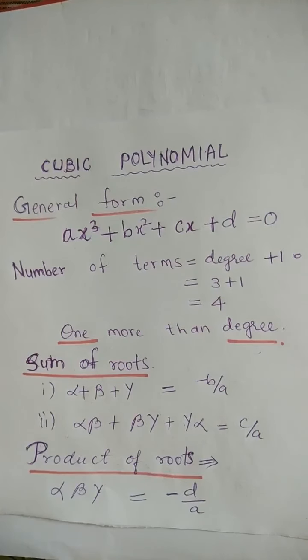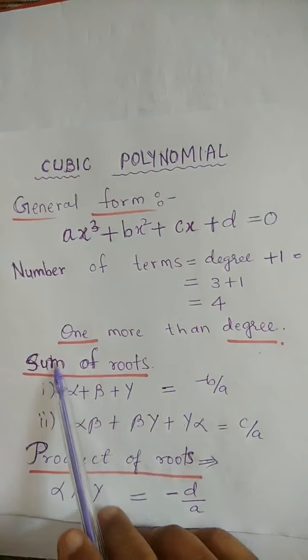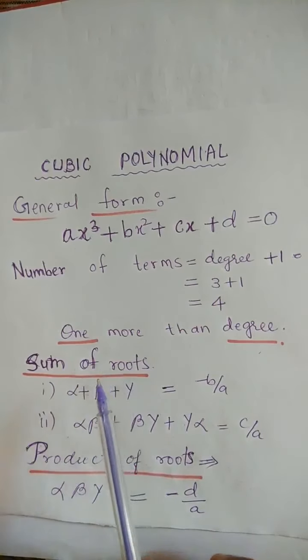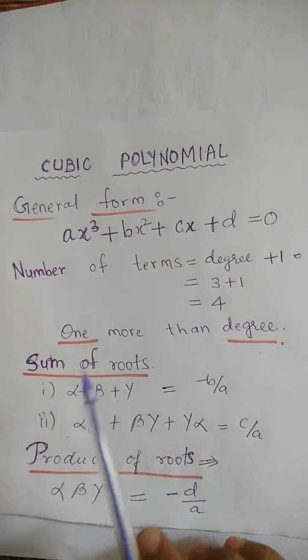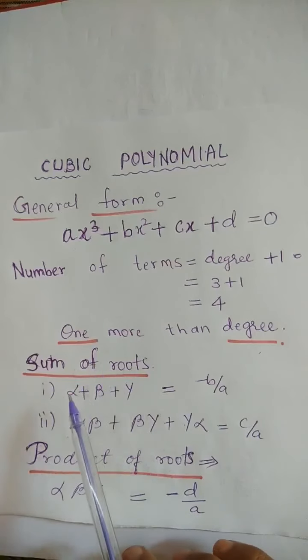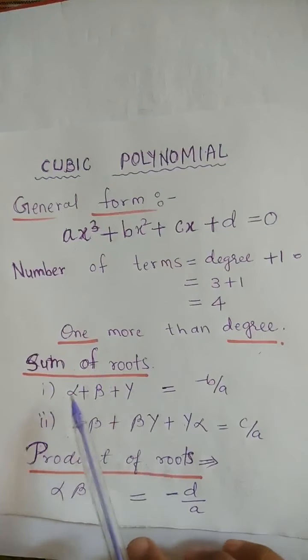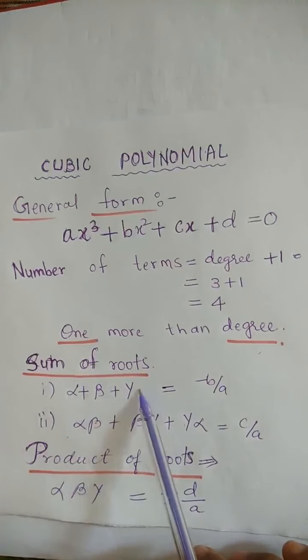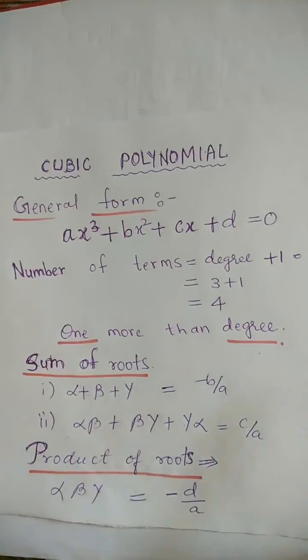Now we will see what is the sum of roots of a cubic polynomial. Sum of roots: alpha, beta, gamma. It is a cubic polynomial, so here 3 roots are there: alpha, beta, gamma. As it is a cubic polynomial, degree is 3 and x values will be 3, and the x values are called roots of the polynomial.